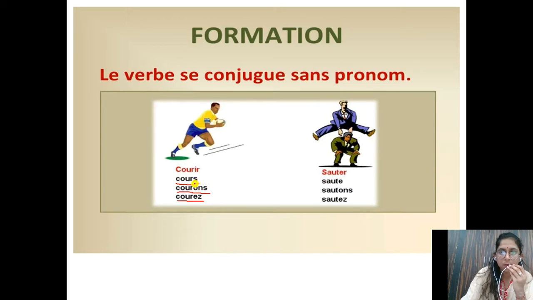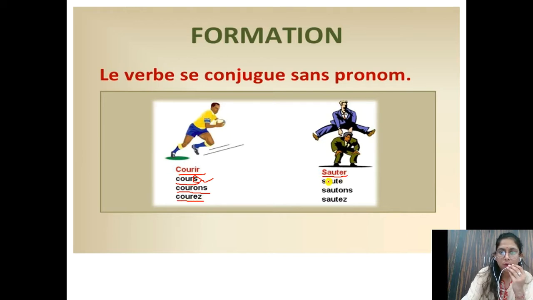Now, children, have you observed this thing? You can get confused and ask me, ma'am, you have told that with tu form we will remove s, but why is s here? Because it is not an er ending verb, children. It is an ir ending verb, and the rule goes for er ending verbs. So courir is an ir ending verb, and in ir ending verbs, if s is there, it's okay. You will not remove it. But only in er ending verbs, you have to remove s. Then with nous it's courons and with vous it's courez. Now you can see here saute is a verb. Sauter is a simple er ending verb and the meaning is to jump.